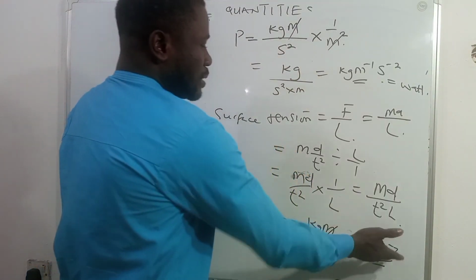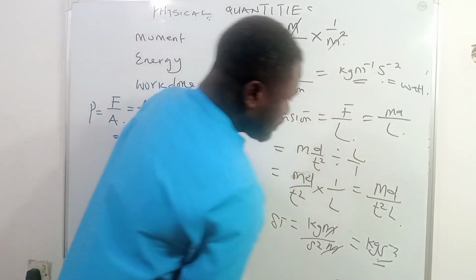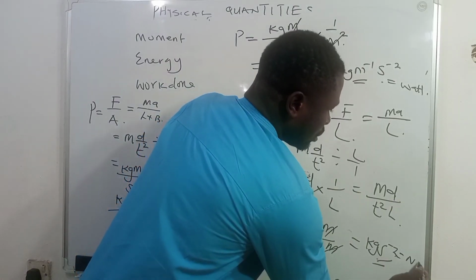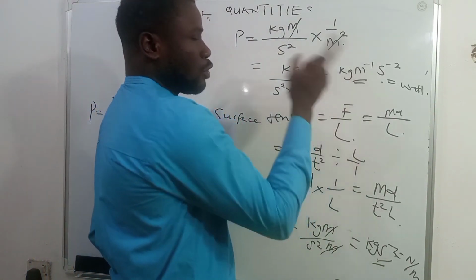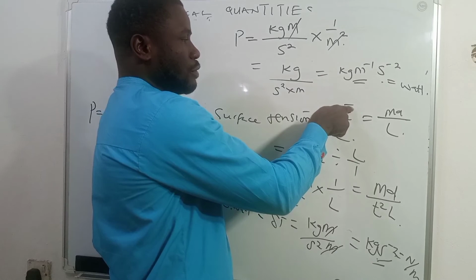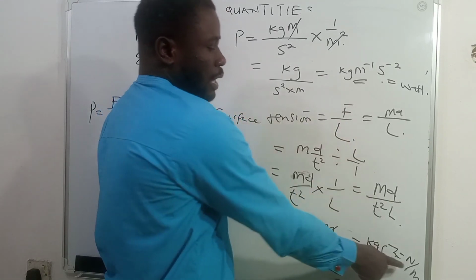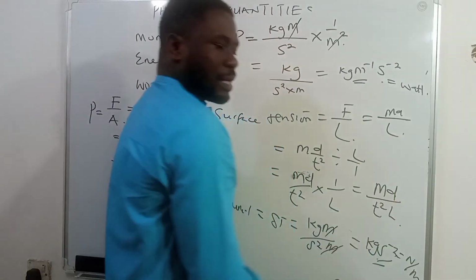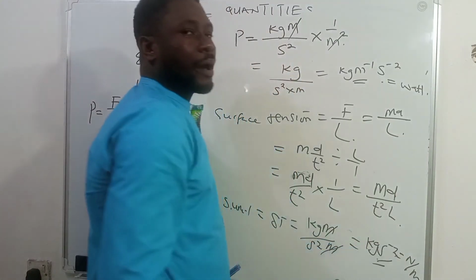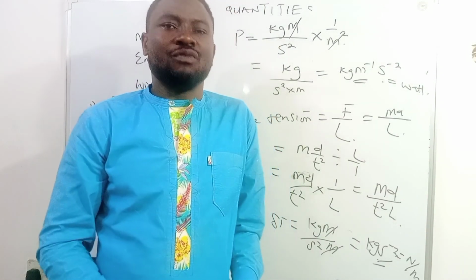Now, kilogram per second square, therefore, becomes a unit of surface tension. And this is the same thing as Newton per meter. Remember, if you are taking it from here, you can also say that the unit of force is Newton all over the unit of what? Length, which is meter, and that is Newton per meter. So Newton per meter is the same thing as kilogram per second square. So I leave it for you to go and find out the unit of viscosity.